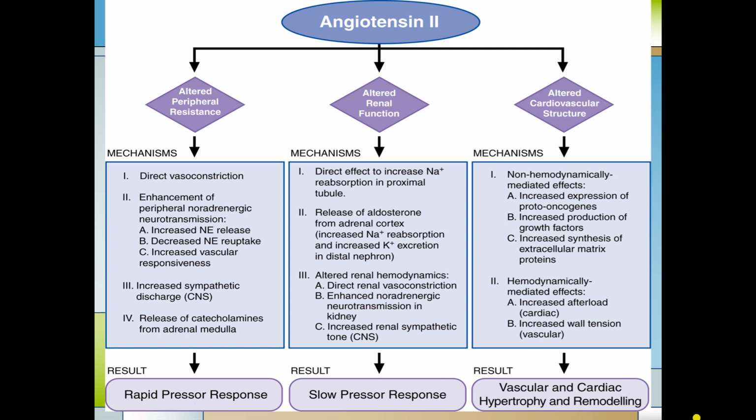So, angiotensin 2 produces three types of action. One is altered peripheral resistance, second is altered renal function, and third is altered cardiovascular structure.